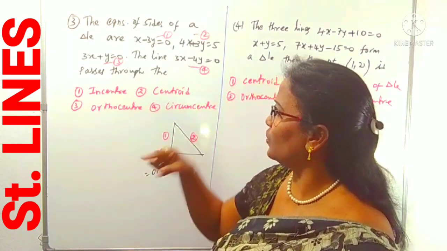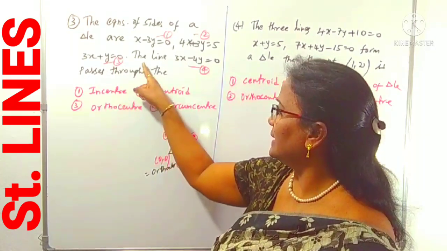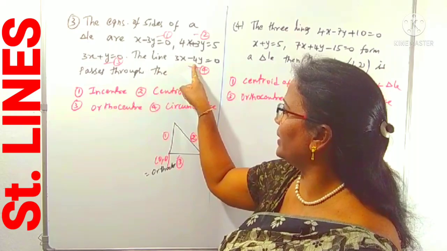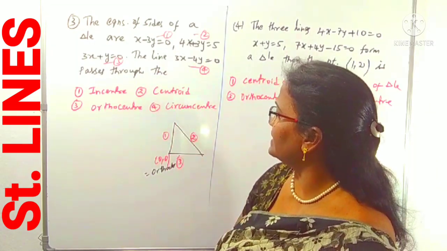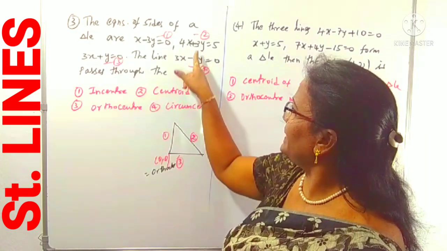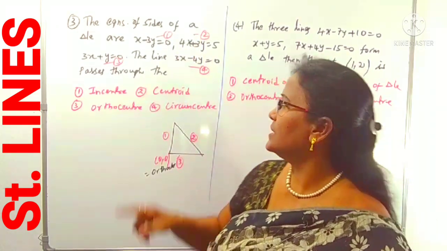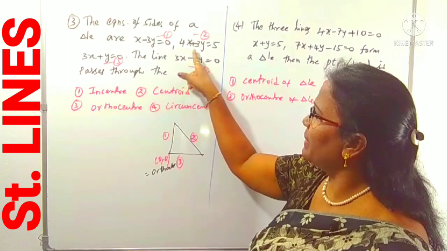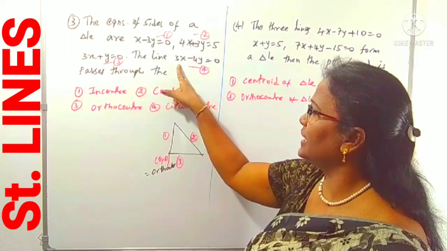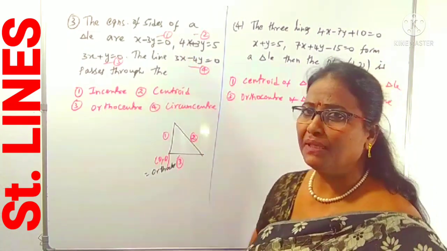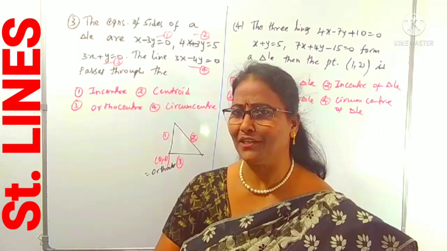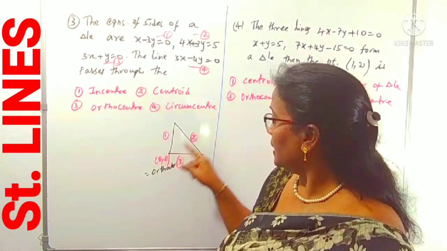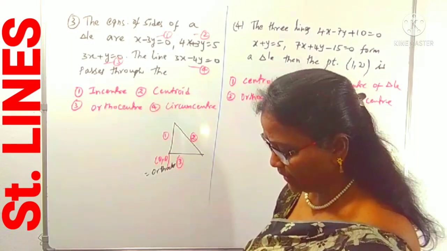And now we can consider the final question here. The line 3x minus 4y is passing through which point? We can understand whether it is perpendicular to line 2 or not. So what is the slope of this line? Line 2 slope is minus 4 by 3. This line's slope is 3 by 4. Minus 4 by 3 into 3 by 4 is minus 1 or not? You know that clearly 2 and 4 are perpendicular like this.